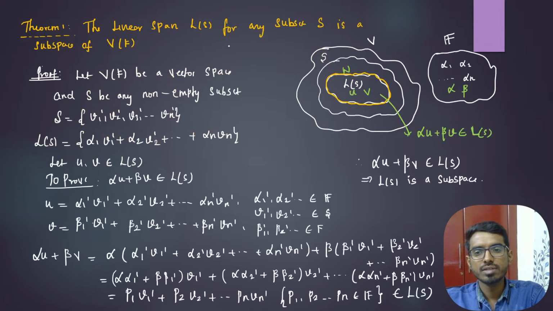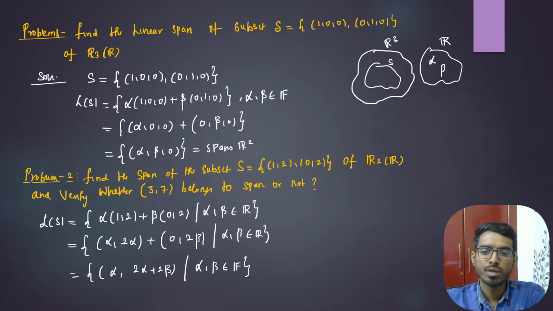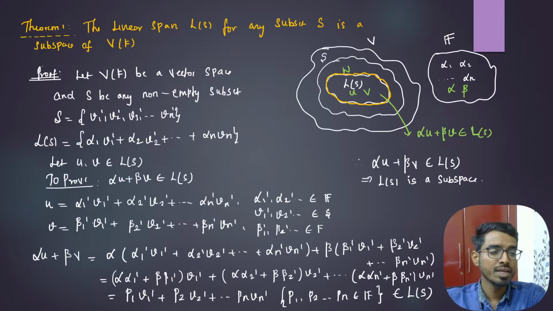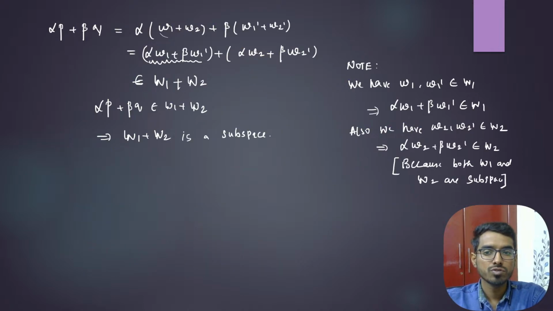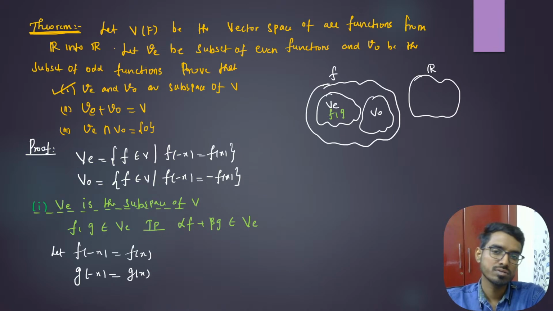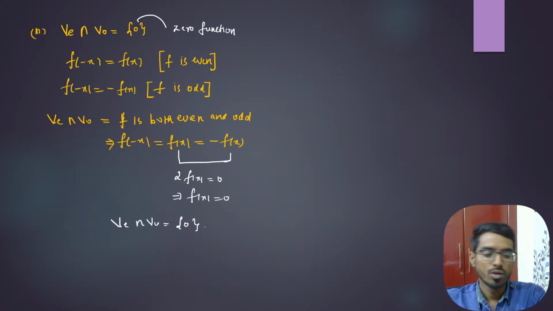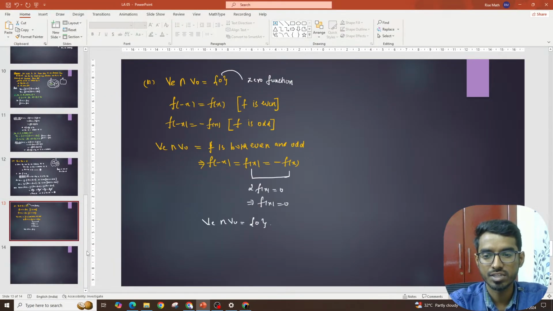So that's it. In this class, we have defined what a linear combination and a linear span are, and then we solved some three basic problems. Then we proved that the set of all linear spans is a subspace. Then we defined the linear sum and showed that the linear sum is a subspace. And then we proved the three parts in this theorem: V and V naught are subspaces of V, V plus V naught is V, and the intersection contains only the zero function. Okay, so if you have any doubt, you will ask. We'll wind up this section.